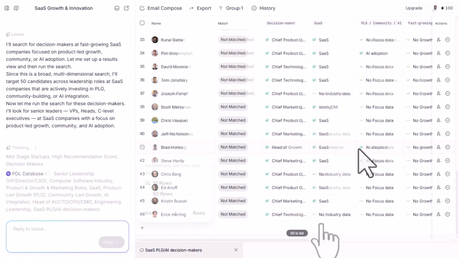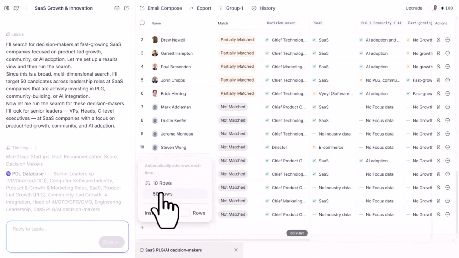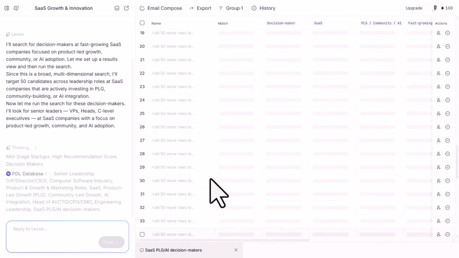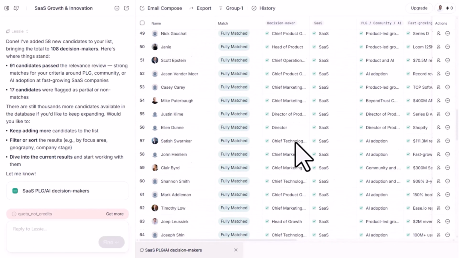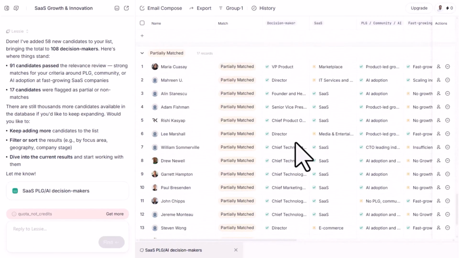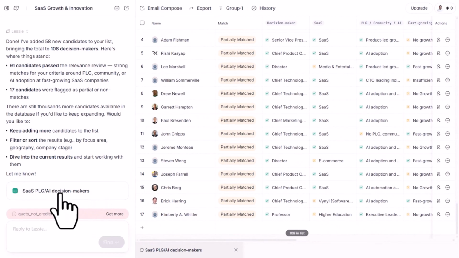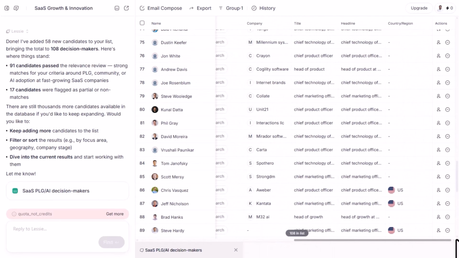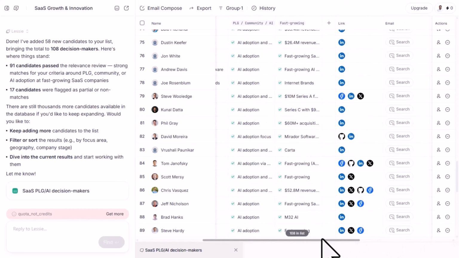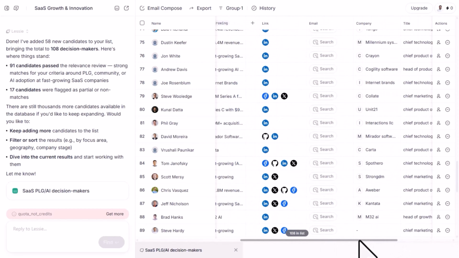Another strength is how interactive the process feels. Instead of restarting your search every time you want more detail, you can keep shaping the same working list. You can ask for different angles, explore further context, and make the output more decision-ready as you go. That creates a smoother experience for actual operators, and it also makes for a better demo, because viewers can watch the search become more useful in real time rather than just staring at a static result page.